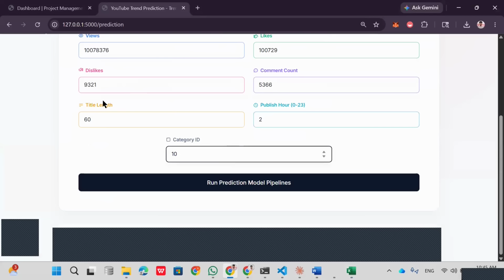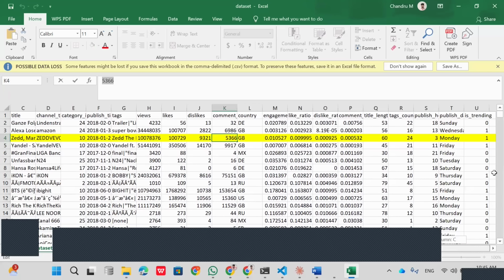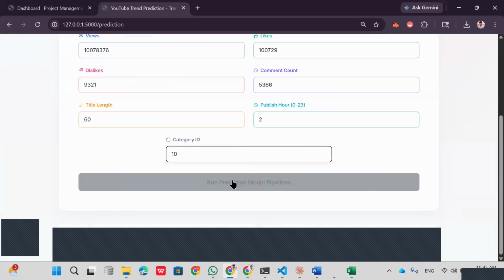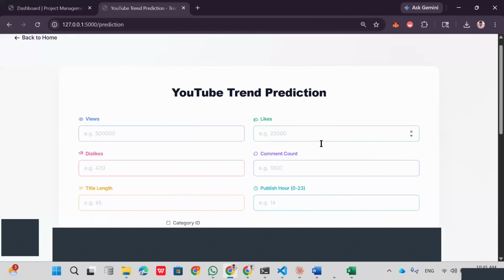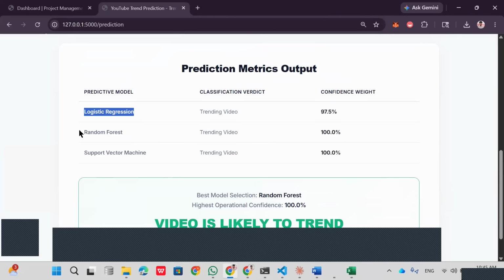Now I have entered all the inputs. Now what it should show, you can see that it is one. One means it should be a trending video. So we'll check how the model is predicting. Here you can see the three models: logistic regression, random forest and SVM.